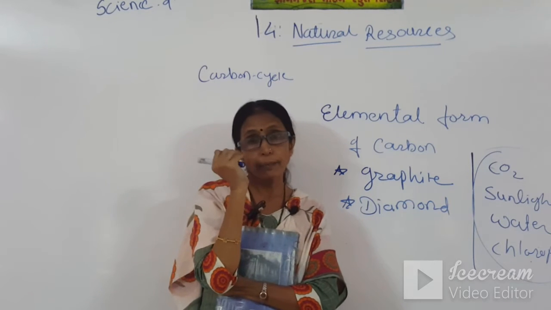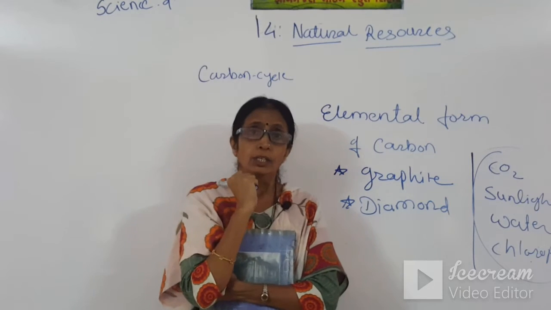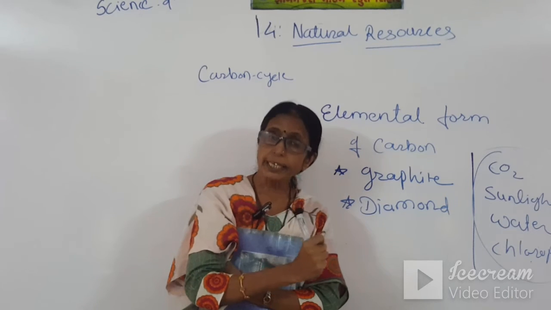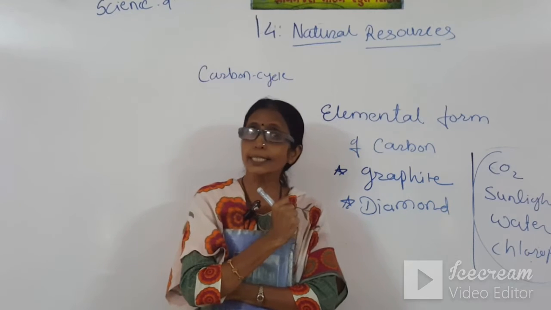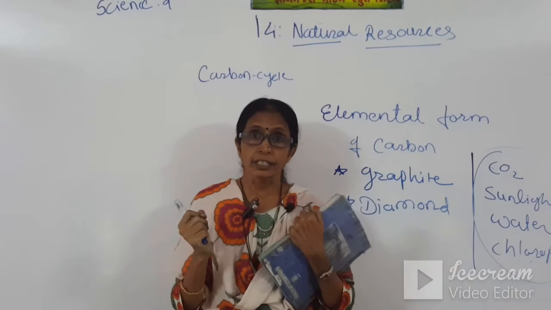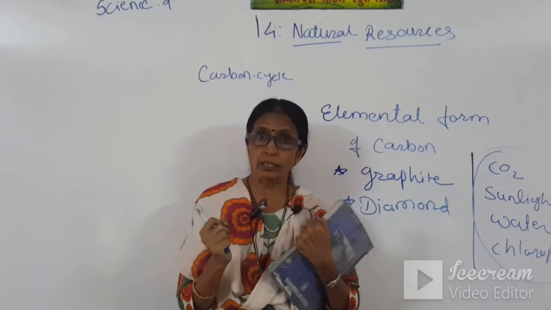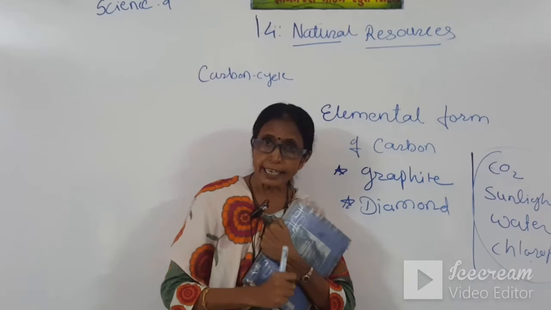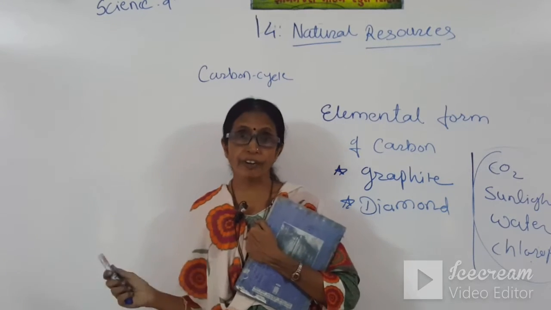Another property of carbon dioxide is that it absorbs heat. So the carbon dioxide absorbs the heat and remains on the surface, and its proportion increases day by day. Due to this, it creates heat. So the warmness on the earth increases, and this leads to the greenhouse effect.